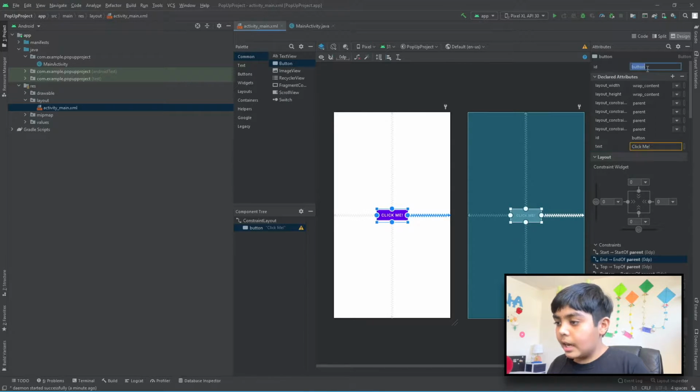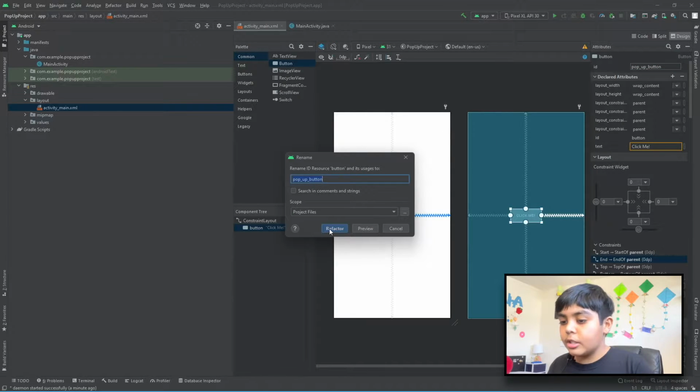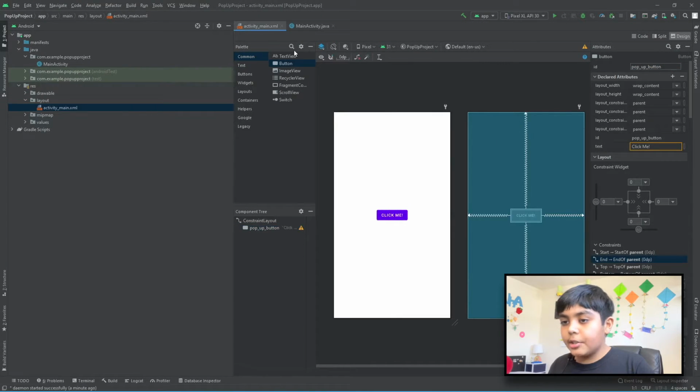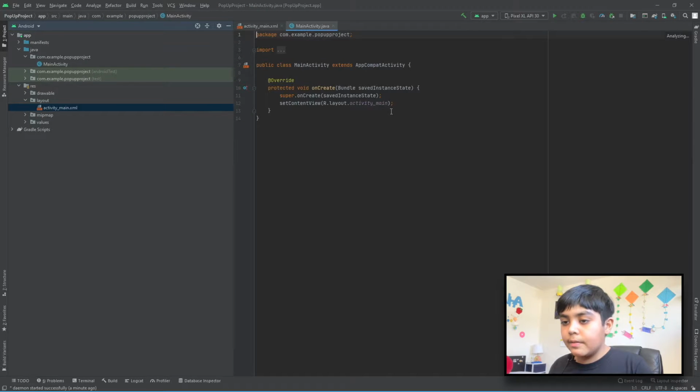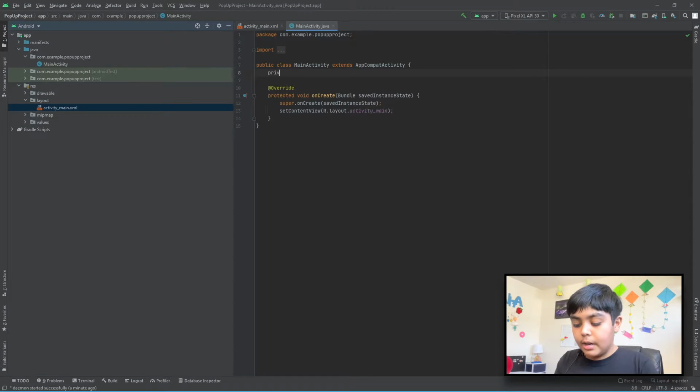There you go. And of course, IDs are very important. So let's give it an ID. I'm going to give it Pop Up Button as the ID because it's basically what it's going to do. So let's refactor. There you go. Now let's go to main activity here. First of all, not inside the onCreate, let's create a private button.